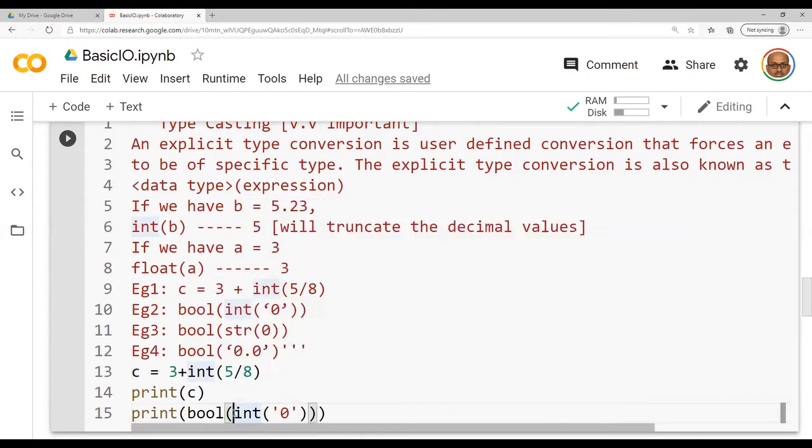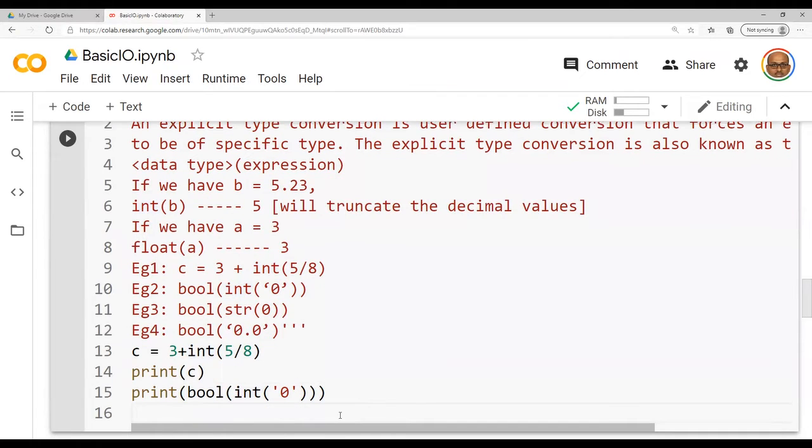The 0 is not actually a number as of now, since it is in quotes, it is a character. This character data type is getting typecasted to integer, so it becomes 0. Now 0 is a value. Bool of 0 is going to give me the answer False. This is how the second example goes.